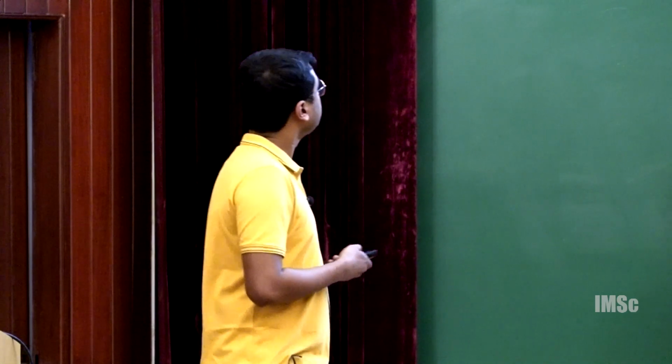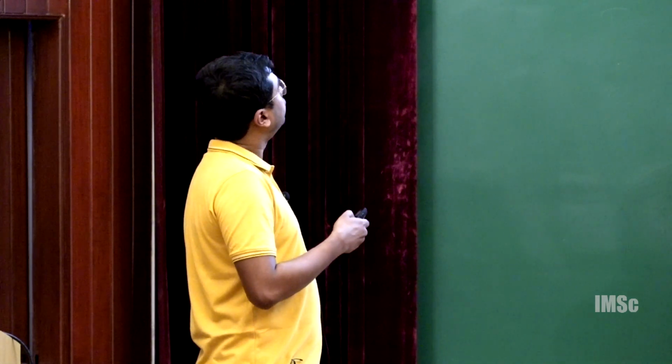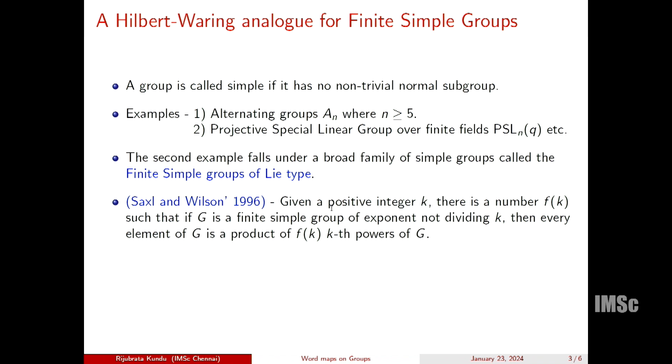So here is an analog of this Hilbert–Waring problem for groups. This was done by Saxl and Wilson in 1996. Given a positive integer k, there is a number f(k) such that if G is a finite simple group of exponent not dividing k, then every element of G is a product of f(k) kth powers of G. So what is meant by the exponent of a group? It is the minimum number such that every element of that group raised to that power gives you the identity.